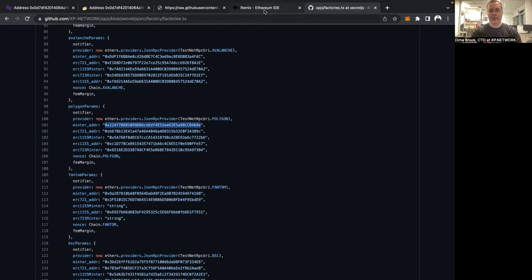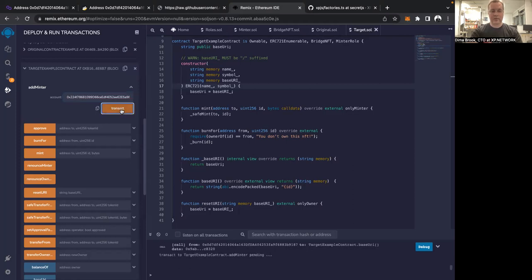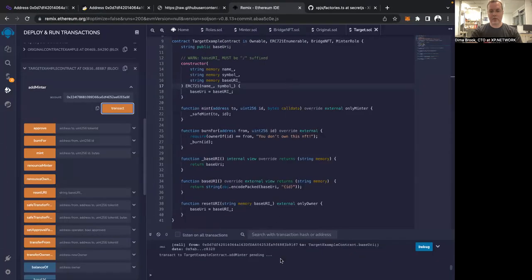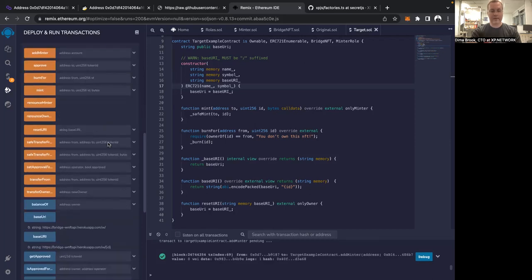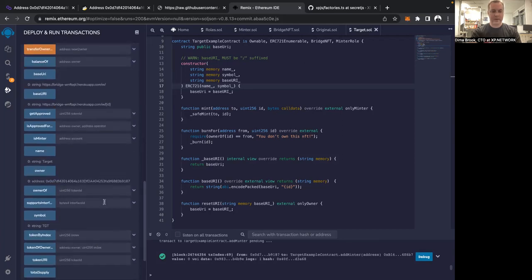We'll go to Remix. We'll place this address here and we'll click transact. Let's confirm it in the wallet. And let's wait a little bit for this transaction to be added to the block. And there we go. The transaction is added to the block. Now we can verify that this bridge smart contract address is now the minter.